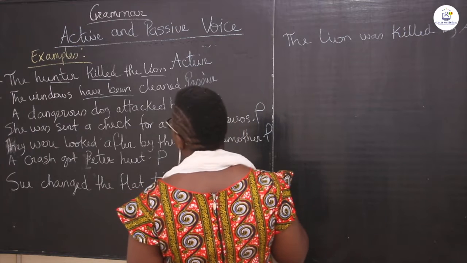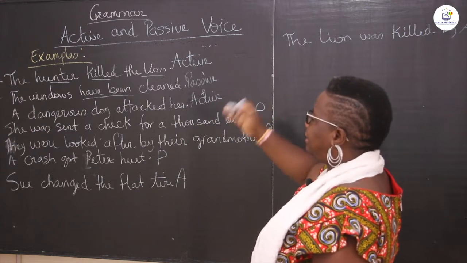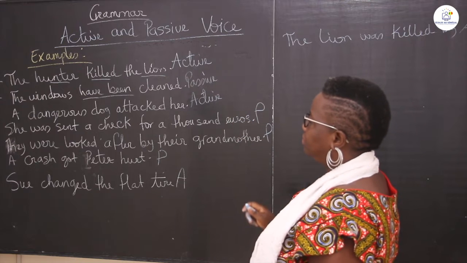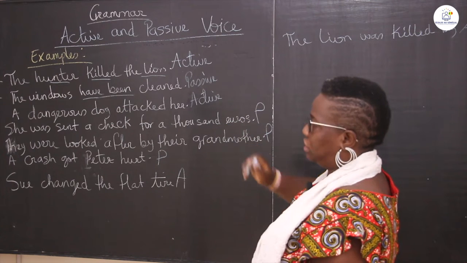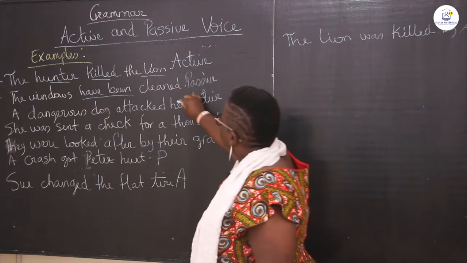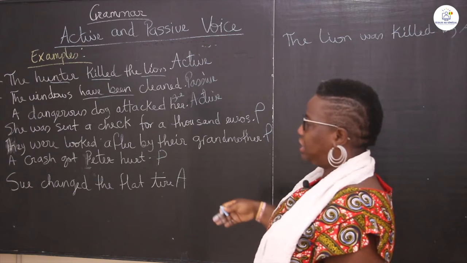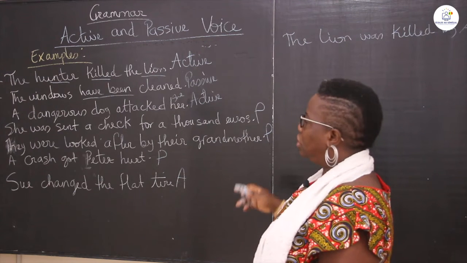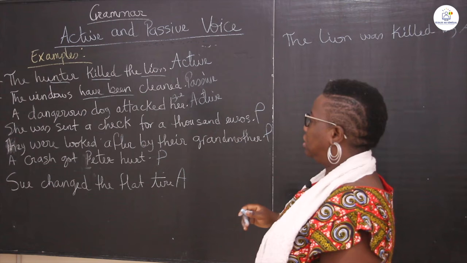And then you have a dangerous dog attacked her. Active. A dangerous dog attacked her. She was attacked by the dangerous dog. She, because her becomes she. She was attacked by a dangerous dog.